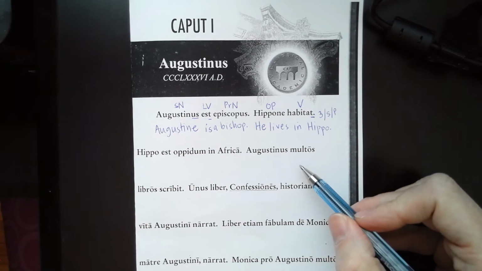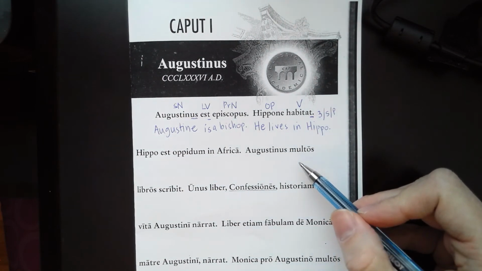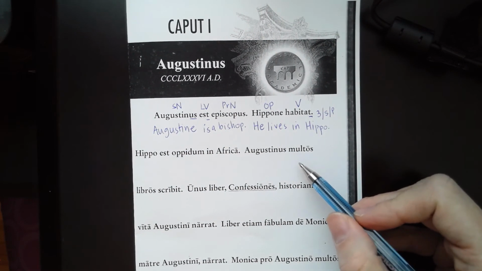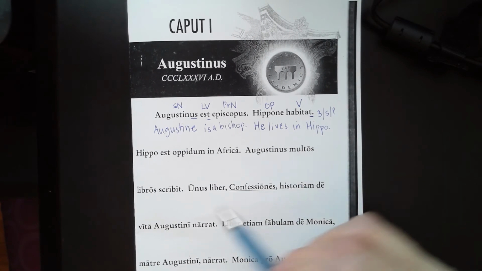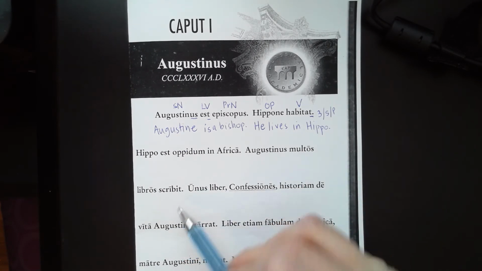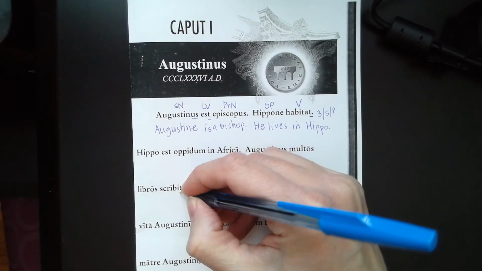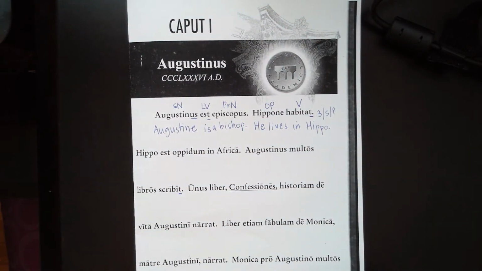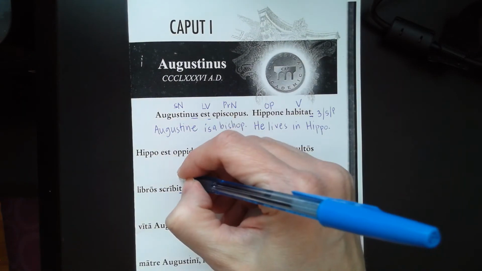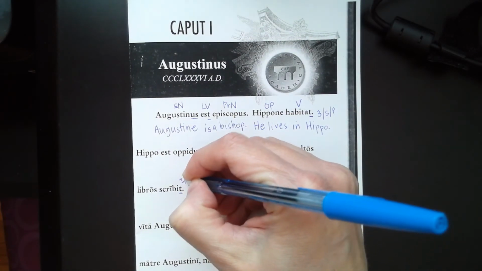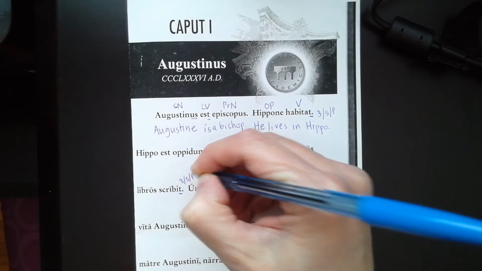I just want to go over here to this one where it has something a little bit different. Augustinus multos libros scribit. Again, we're looking for our verb first. Find an o, s, t, mus, tis, or unt ending. Again, we have the t ending. If we parse that, we have our third person again, singular, present tense ending.